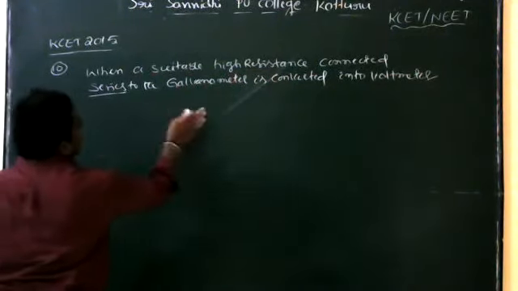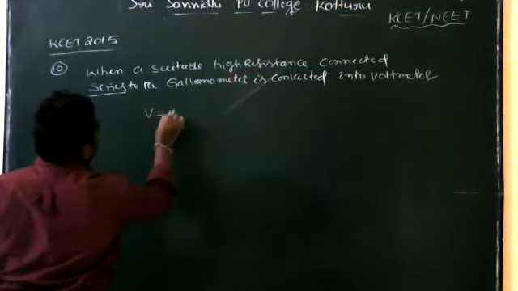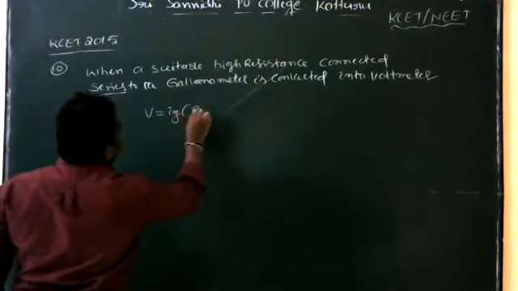So what is the formula for resistance? We know that V is equal to Ig into capital R plus